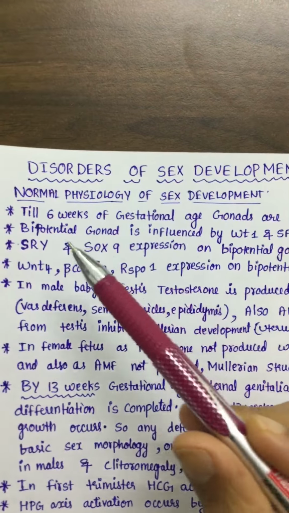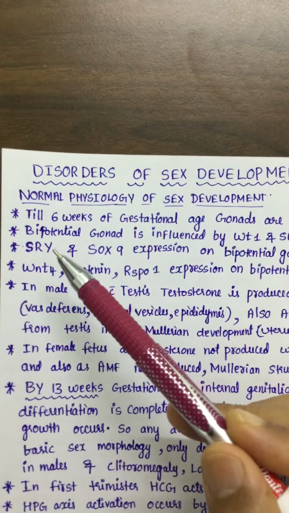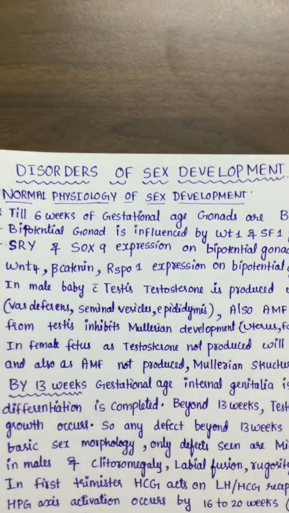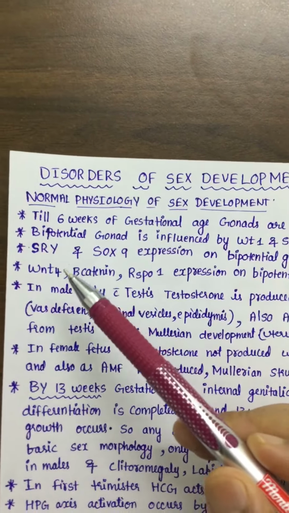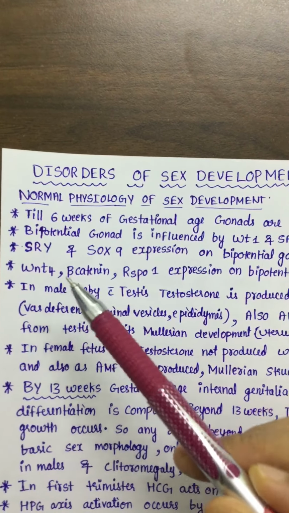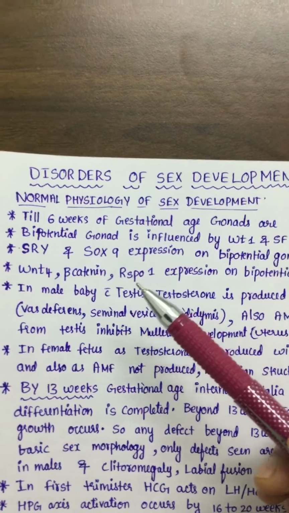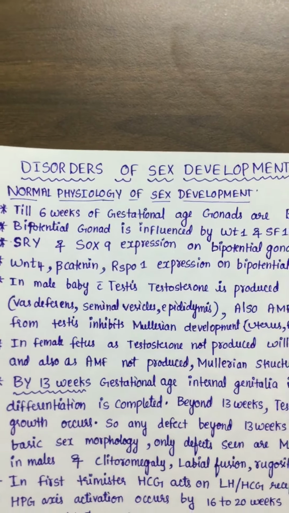In the 46XY male, SRY and SOX9 expression will lead to development of the testis, whereas in the 46XX female, WNT4, beta catenin and RSPO1 will lead to ovaries.